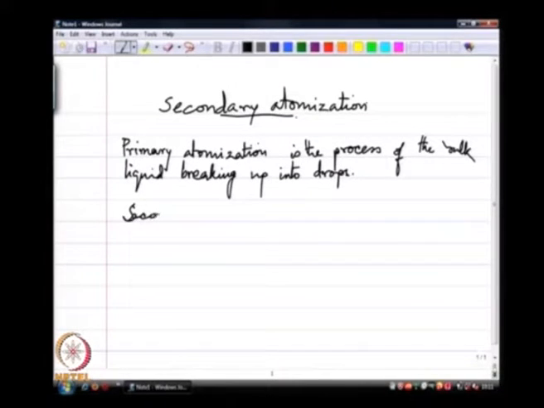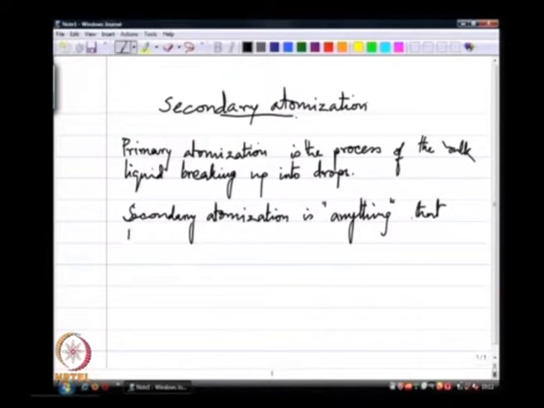Secondary atomization we will loosely define as anything that happens afterwards.